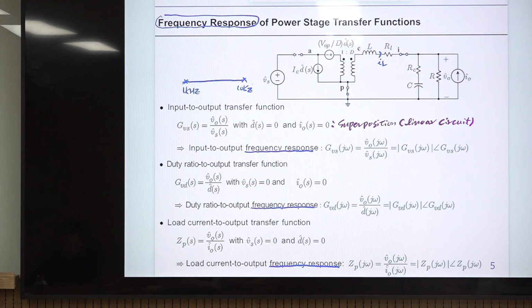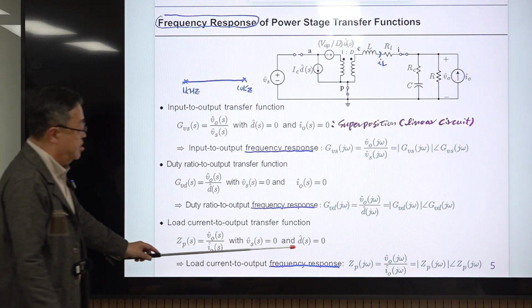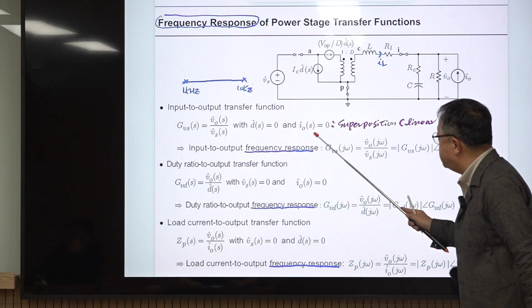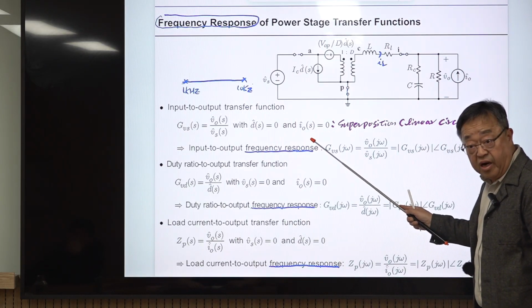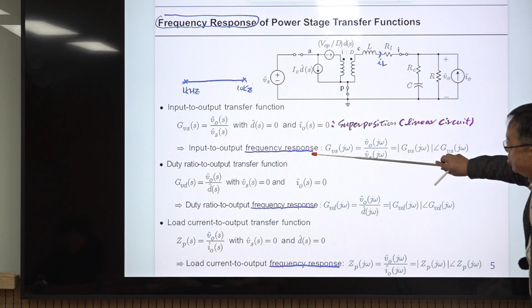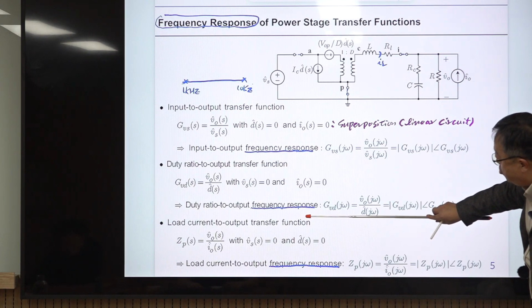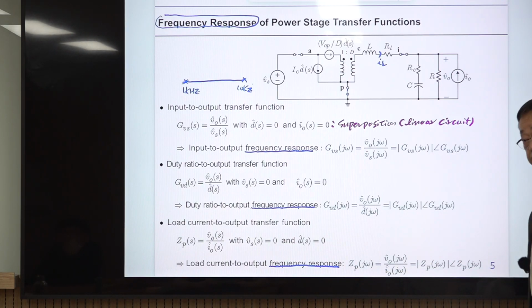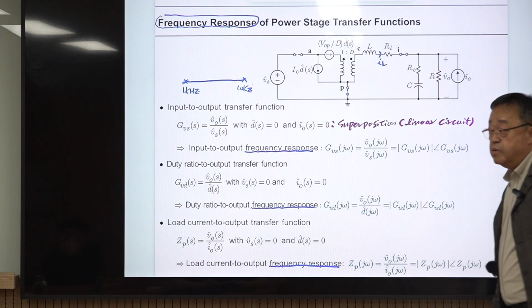To evaluate the frequency response of that, you just replace S with j omega. That becomes the frequency response of the input to output transfer function, the duty ratio to output frequency response, and the load current to output frequency response.